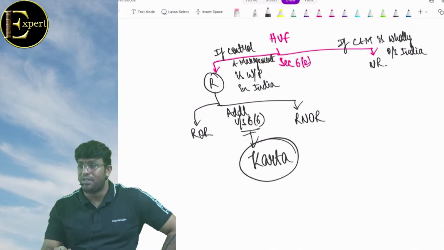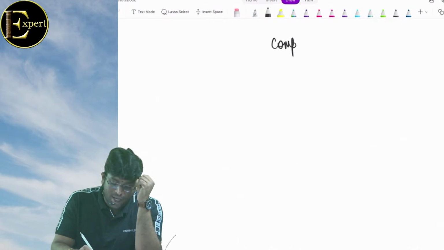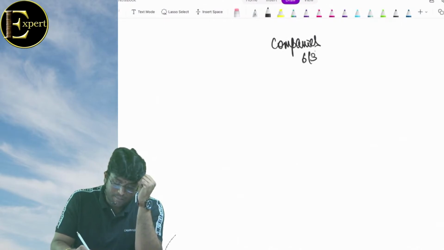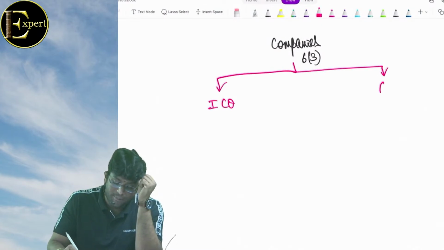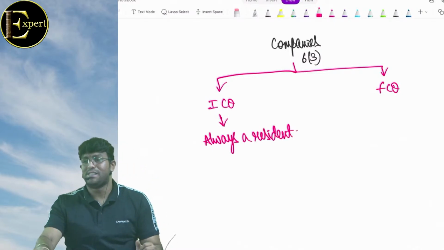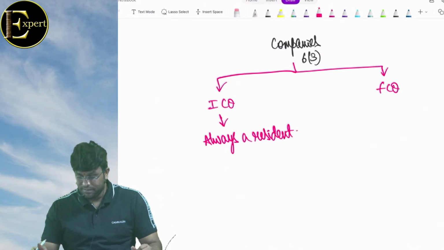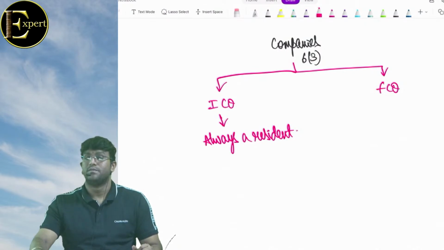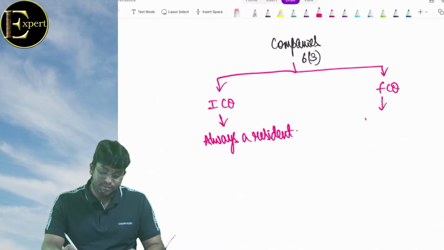Did you understand this question, beta, this point, friends? Next one, in case of companies, is given by 6.3, and there are two types of company: Indian company and foreign company. Indian company is always a resident. What is an Indian company, boss? A company incorporated in India as per the existing Companies Act or any other previous law. Foreign company, sir.